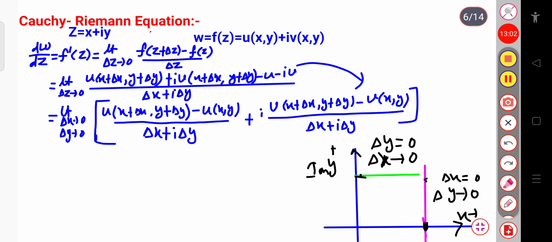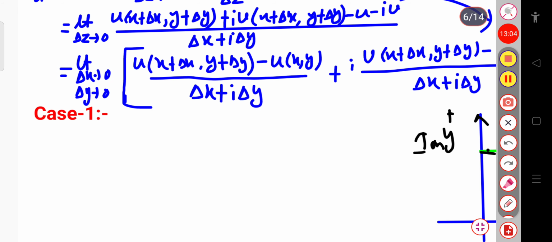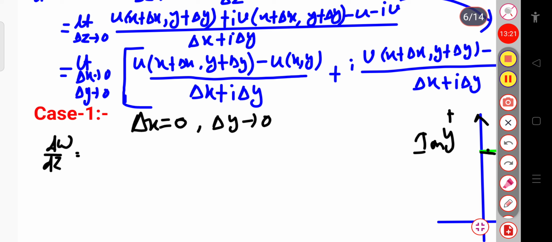Let us see the first case, that is delta x equal to 0 and delta y tends to 0. So we can write here dw by dz, which is equal to f prime of z, or simply limit delta y tends to 0.